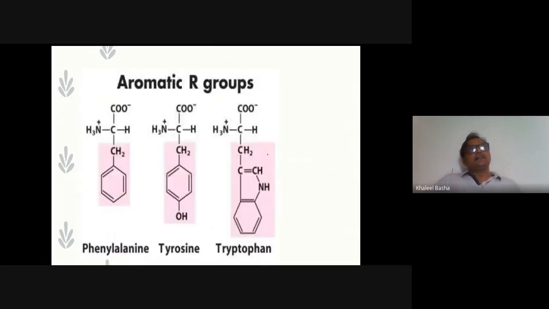Next, in this classification, the amino acids contain aromatic groups in the side chain. What are the aromatic groups? Phenylalanine, tyrosine, and tryptophan. Tryptophan has the indole group, and it is classified under aromatic amino acids, and also under heterocyclic amino acids. But the other 2 amino acids are purely aromatic. We see the benzene with the hydroxy, this is the phenol group. This is the benzene group. So these 3 amino acids come under the aromatic R groups.